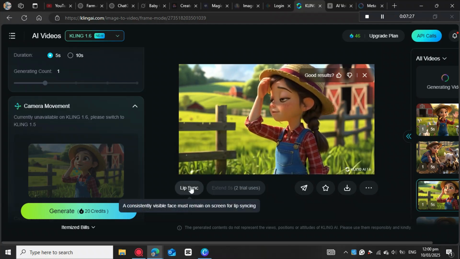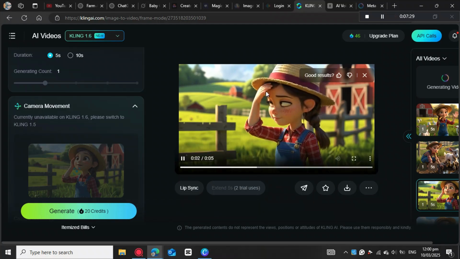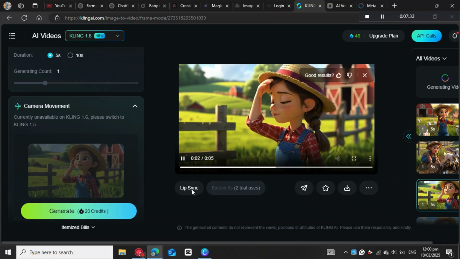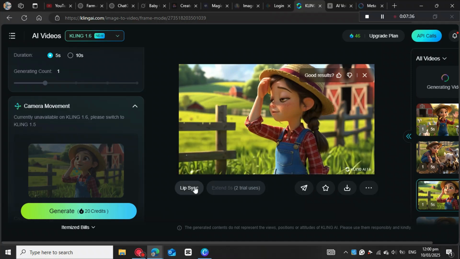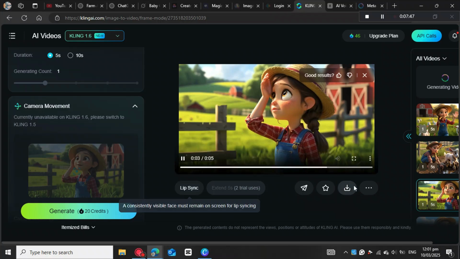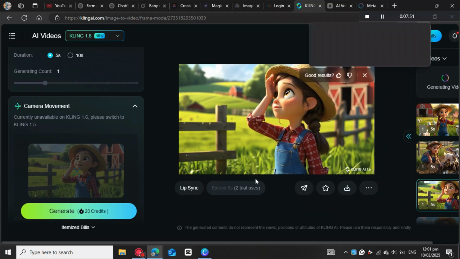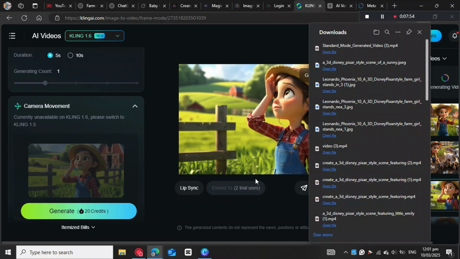So another thing that you can also do with this, you can also take the very same video and lip sync with the voice over that you want to use. But if you don't want to do that, it's also okay. Then after that, you come here to download the images, and then you're gonna need to repeat the whole process again until you are done with the images that you got from Leonardo, until you are finished.